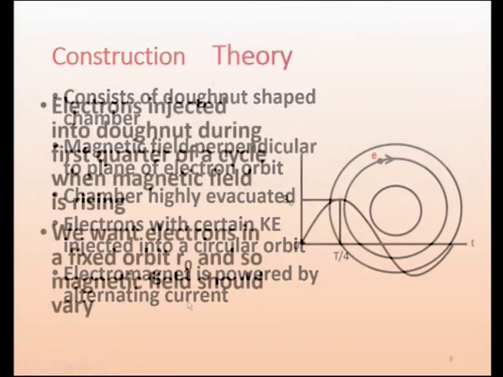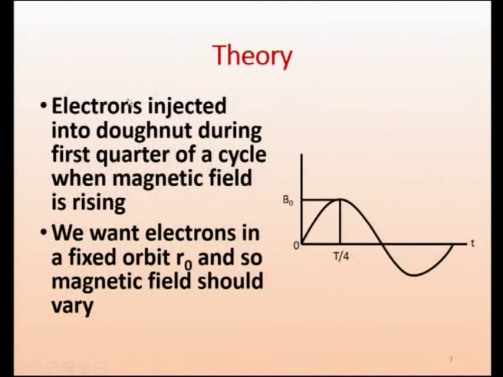So we will go to the theory. Now here the electrons are injected into the chamber during the first quarter of a cycle, when the magnetic field is rising. This is the magnetic field, which comes from the electromagnet. It will alternate like this: from 0 it goes up to maximum, then comes to 0 and goes in the negative direction. We are interested in accelerating the particle, not retarding it. So the magnetic field should increase. When it increases, the speed of the electron will increase.